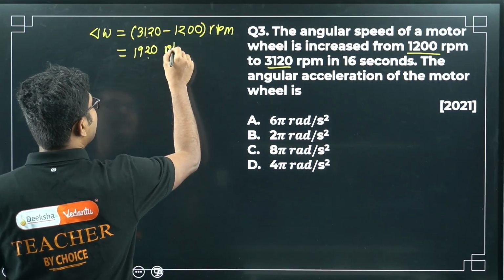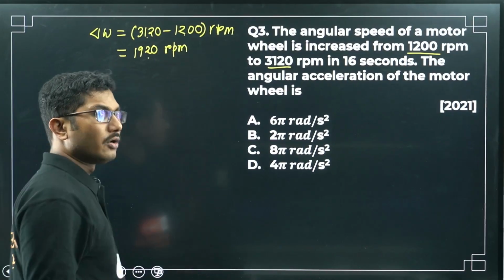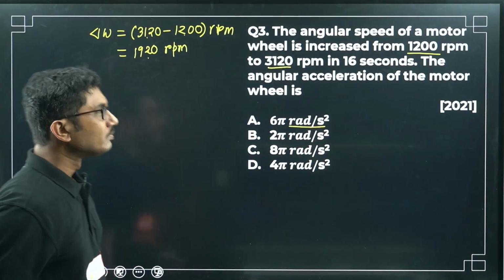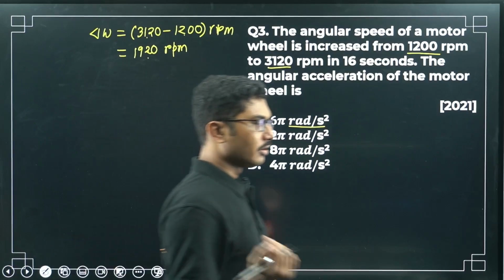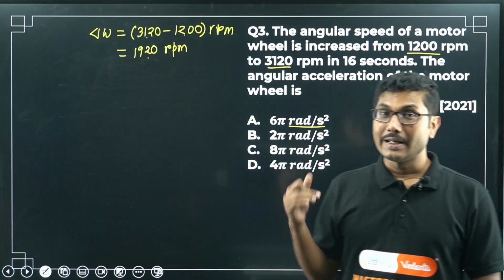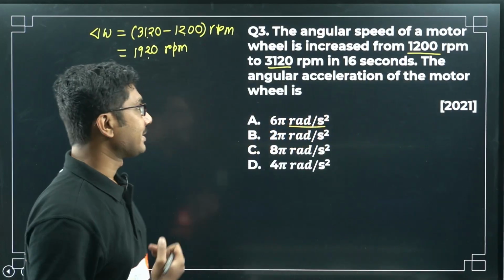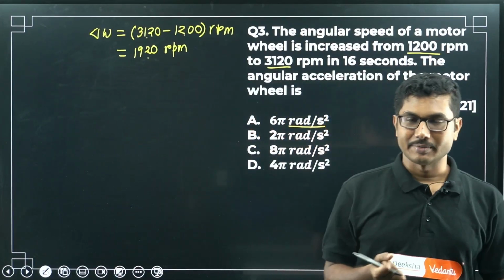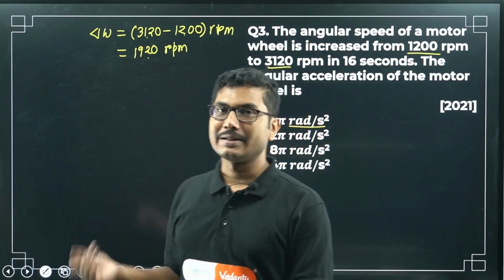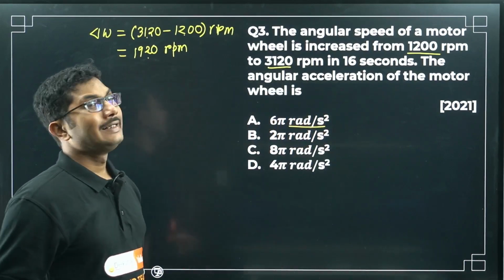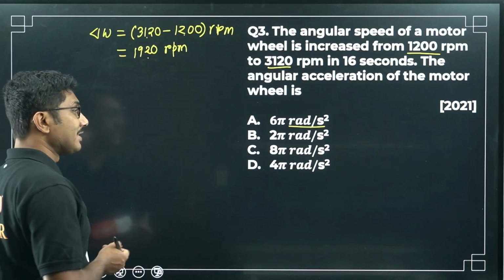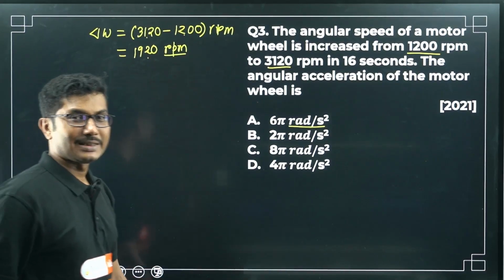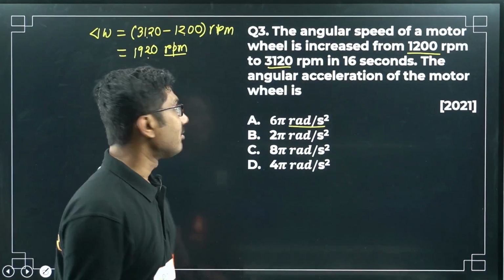Now RPM unit is not useful when we are checking the answer, because the answer is given in radian per second square. If you remember, in linear motion it was meter per second square, in angular motion it is radian per second square. If the same problem was given in linear motion, it would have been a very simple question, maybe class 9th or 10th level. But in rotational motion first of all you have to convert this RPM into radian per second. Basically that is the main objective of this problem.